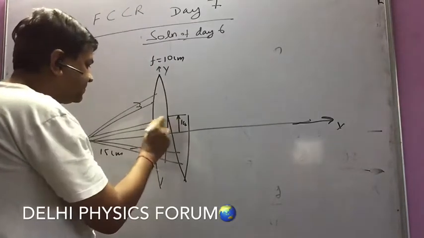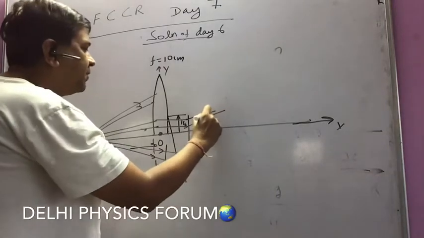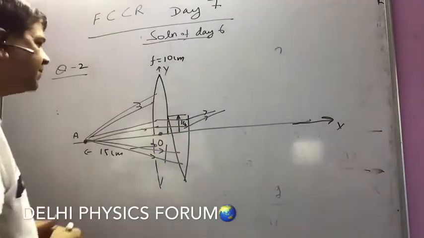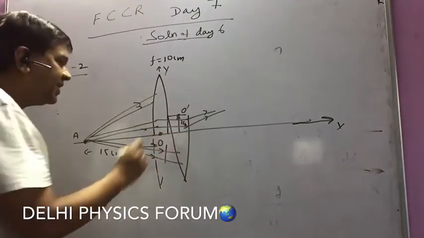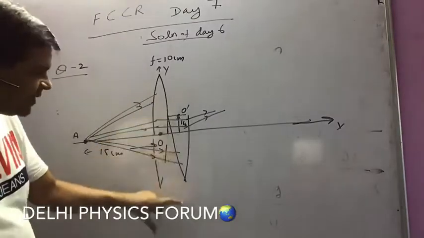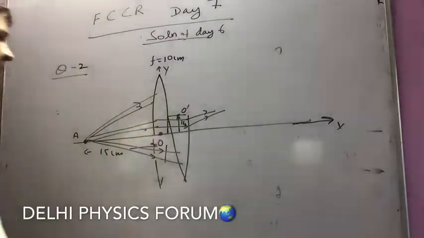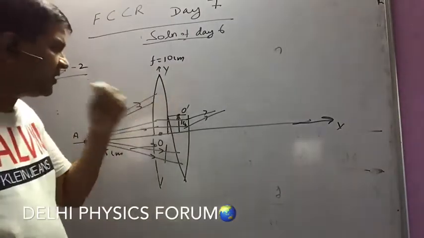So in this case we can see we will have three images. Why three images? Because the optical center of this one will come to O dash, not coinciding with O but one centimeter above. And interestingly, for both the refraction, the equivalent lens will have the focal length of 1 by f equal to